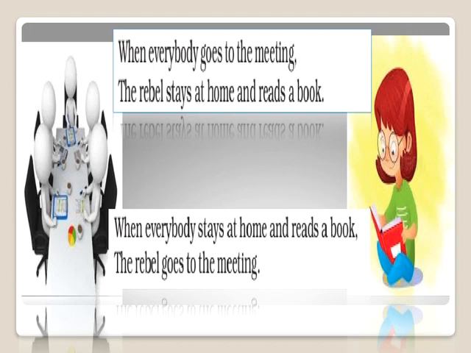And when everybody is staying at home and having time off or enjoying, a rebel will like to have a meeting at that time. So again, we saw that when everybody likes to work, the rebel likes to rest. When everybody is resting at home, the rebel wants to work. So this is again the difference in how the rebel behaves when we are talking about work.